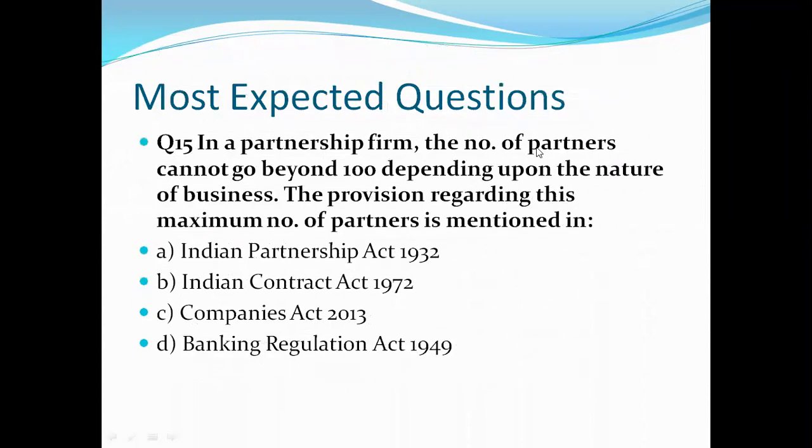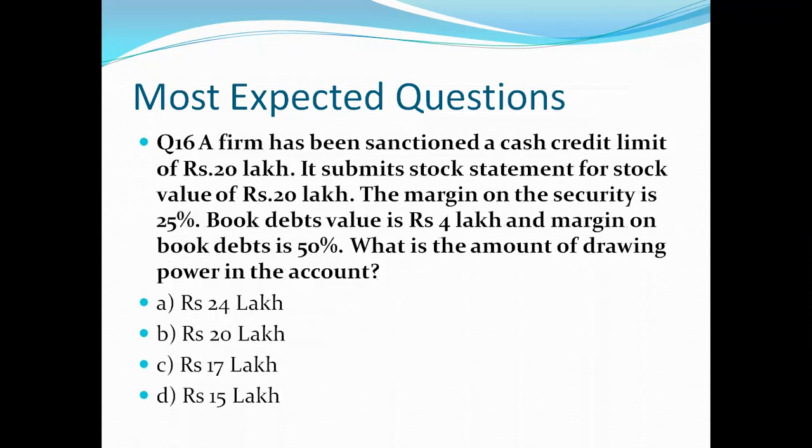In a partnership firm, the number of partners cannot go beyond 100 depending upon the nature of business. The provision regarding this maximum number of partners is mentioned in A, Indian Partnership Act 1932, B, Indian Contract Act 1972, C, Companies Act 2013, D, Banking Regulation Act 1949. Let's see what is the right answer, and the correct answer is C, that is Companies Act 2013. And friends, these acts are also very important: Indian Partnership Act, Indian Contract Act, Companies Act, Banking Regulation Act. Questions are framed from these acts also and on its latest developments. Let's see next question, question number 16.